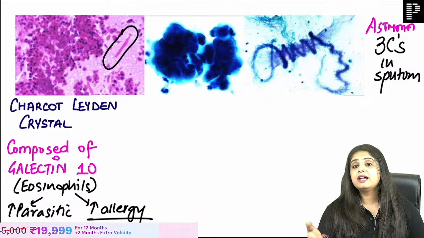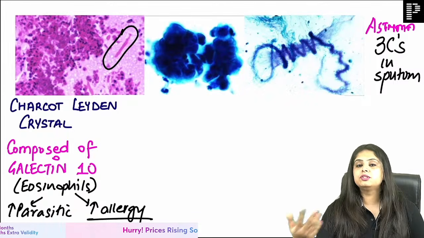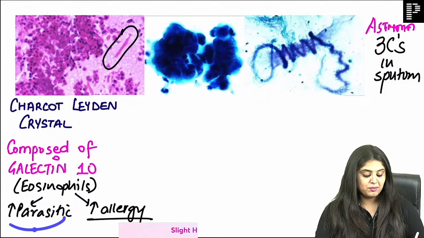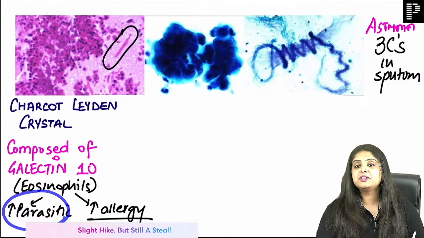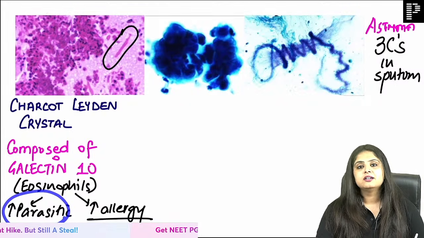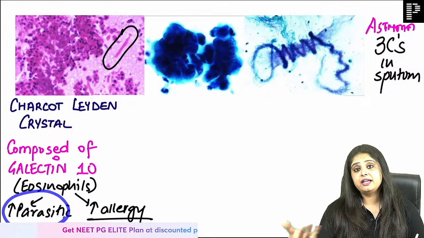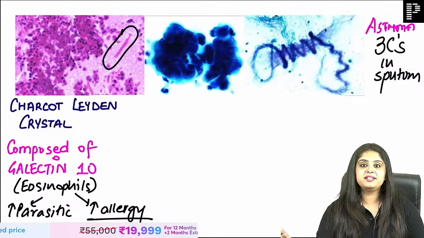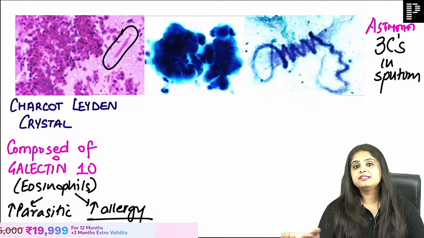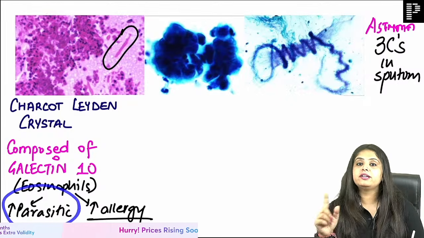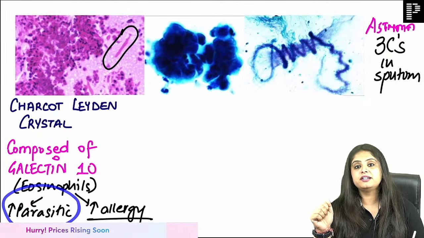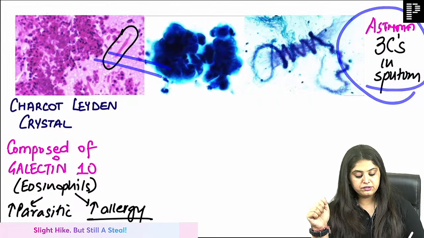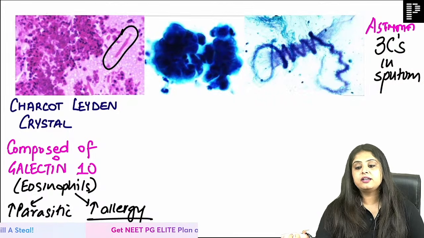Yes. If it's a parasitic infection, eosinophils will increase, and that can show galectin 10 and Charcot-Leyden crystal. In fact, later on I'll give you an example, 2-3 days later when we come to microbio LRR, where we will talk about everyone's favorite parasitology. We will talk about Entamoeba histolytica. The patient will have diarrhea. You will say in the diarrhea sample, Charcot-Leyden crystals are there. Obviously you will not say asthma in a diarrhea sample; you will say there must be some parasitic infection, maybe it is Entamoeba histolytica. If they are talking about the sputum showing you Charcot-Leyden crystal, this could be a case of allergy.